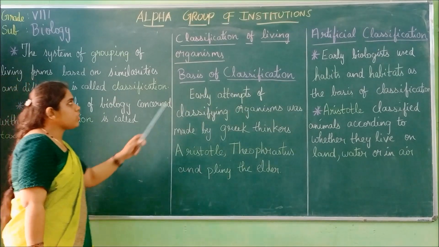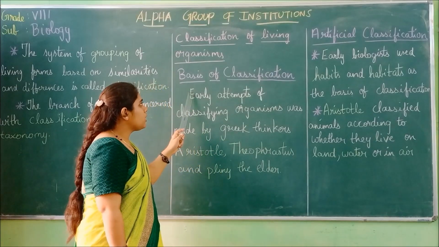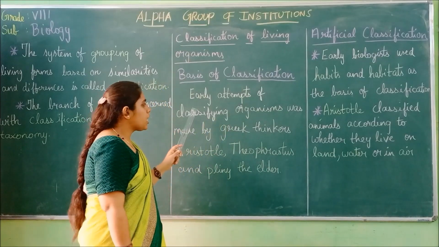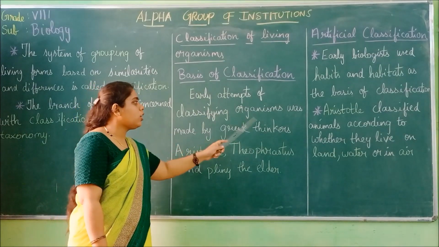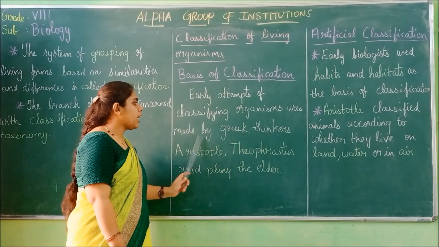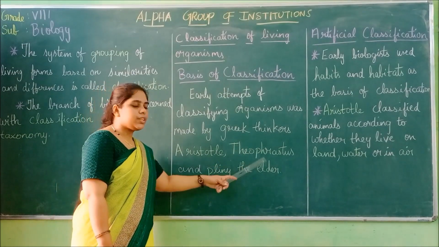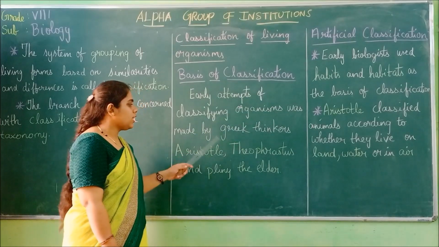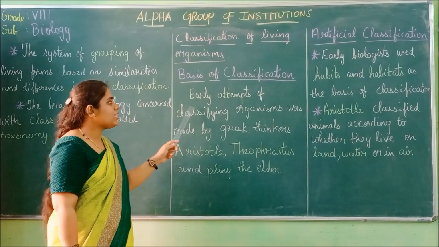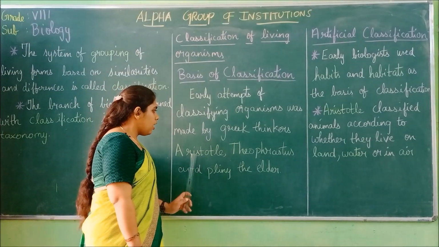And next, we saw the classification of living organisms. In the early attempts, classifying organisms was made by Greek thinkers: Aristotle, Theophrastus, Pliny the Elder. So these three were the people who first attempted classifying the organisms.